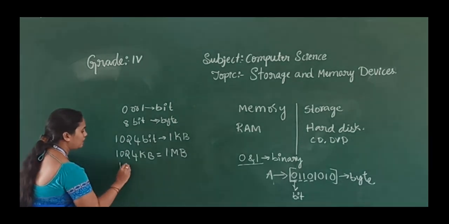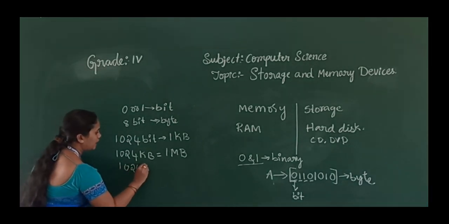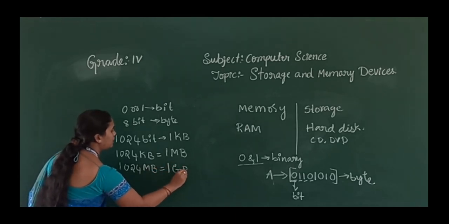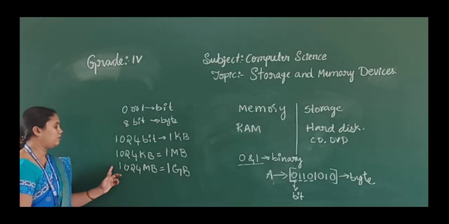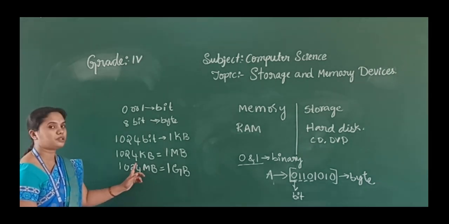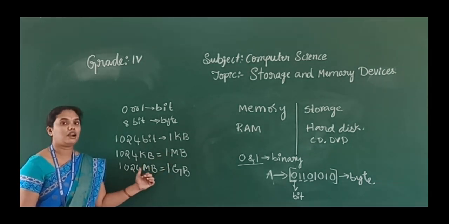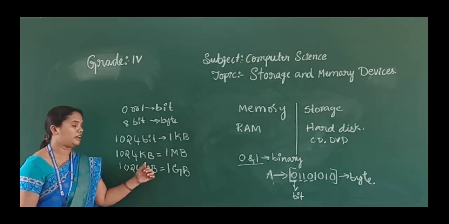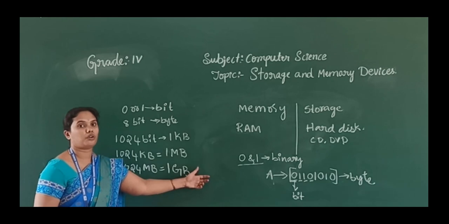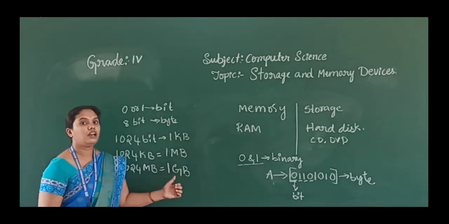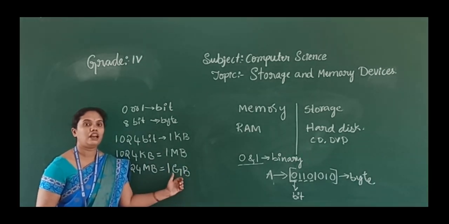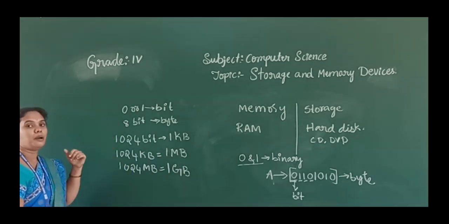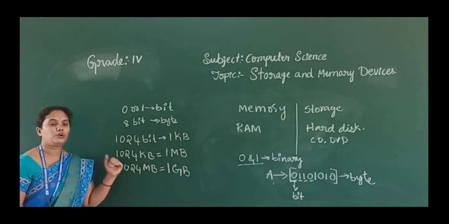Next, 1024 MB we call 1 GB. M means mega, megabyte, so 1024 into 1 lakh into 8 is nearly 1 crore. By using 1 GB you can save nearly up to 1 crore data. So this is the measurement of the memory units.